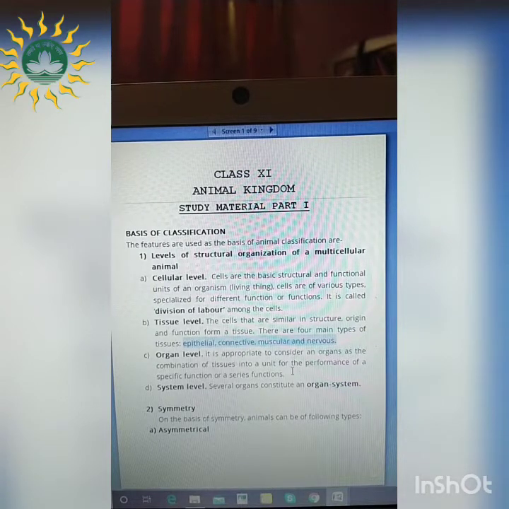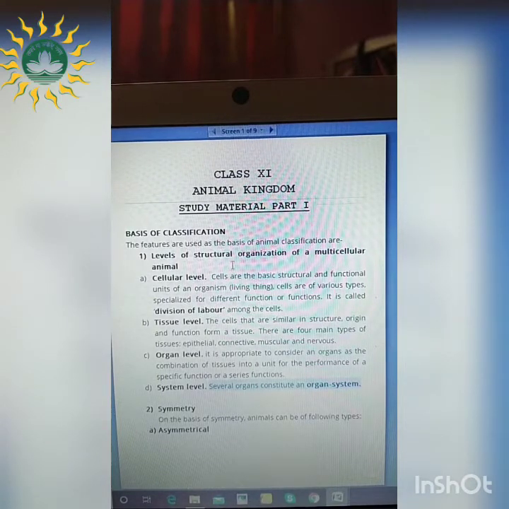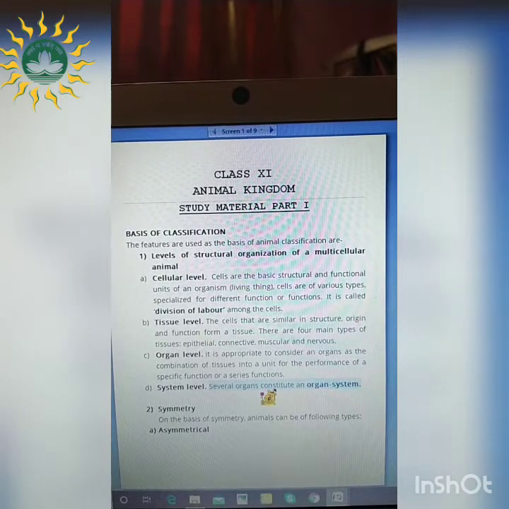Right? So this is referred to as the organ level, and several organs together constitute the organ system, which ultimately denotes an organism. So starting with the cell, it forms the tissues, together they form the organ, together they form the organ system, and thereby an organism is developed.